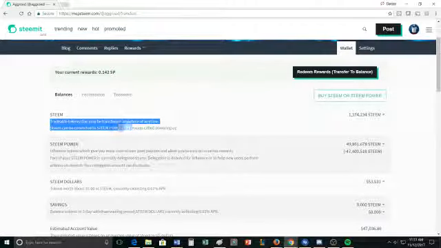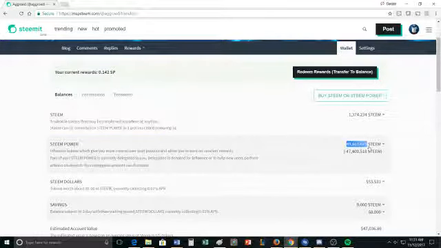Steem is a tradable token. One of the main things you can do with Steem is power it up into Steem Power. And Steem Power is used to determine how much reward you're going to give to somebody else when you upvote their material. So I have a fair amount of Steem Power, although you see this negative number underneath it.